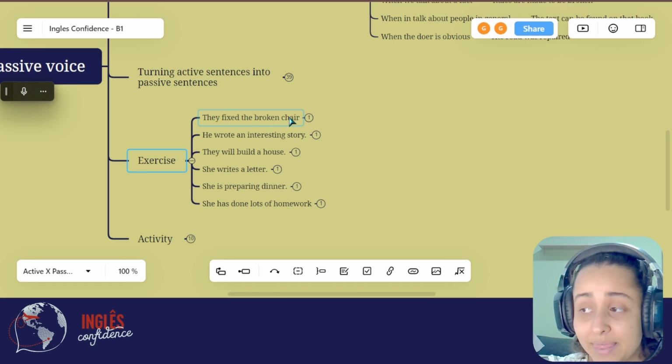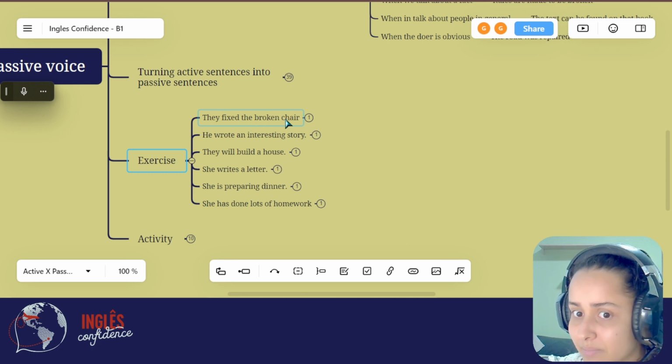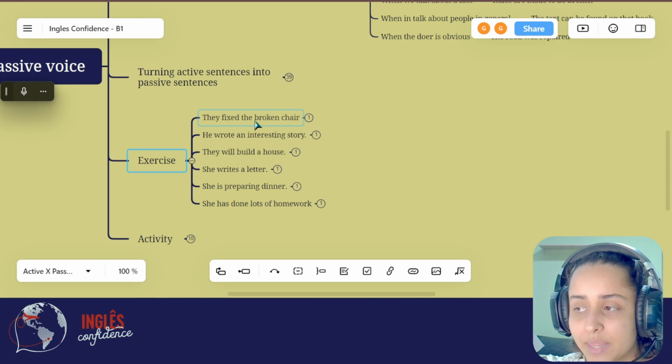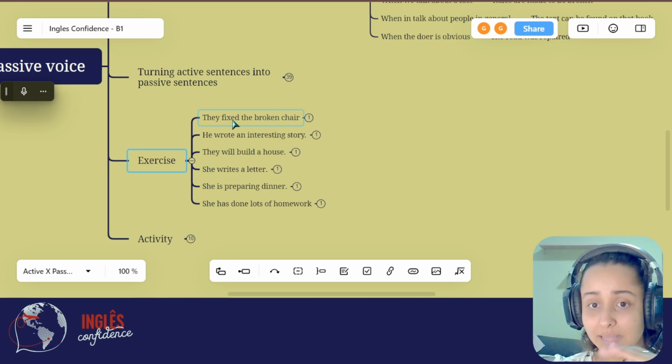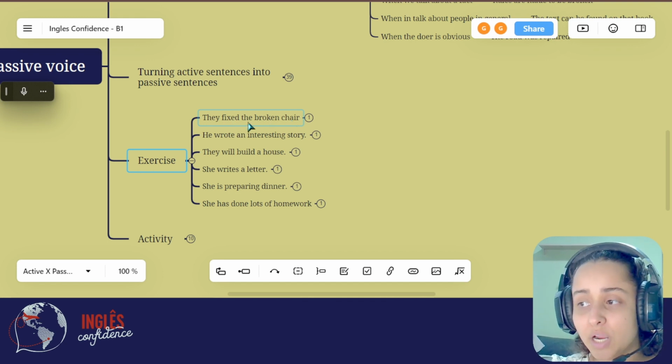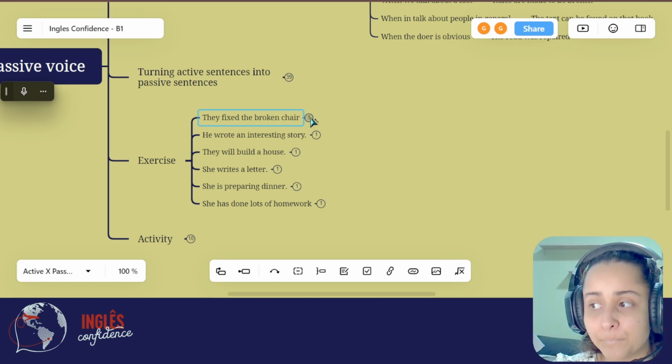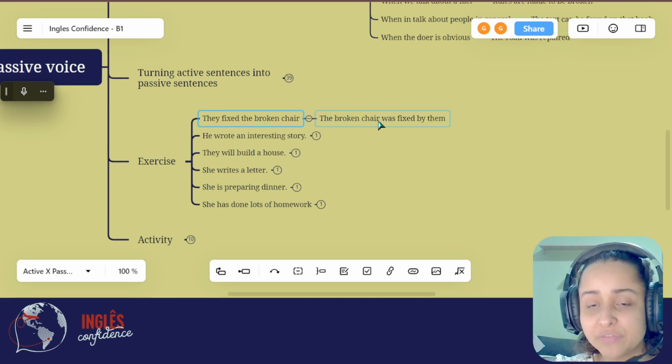Okay. Now I need to add the verb be. The broken chair was, what happened? Fixed. The broken chair was fixed. And that's it. But I can tell you who did that action. The broken chair was fixed by them.